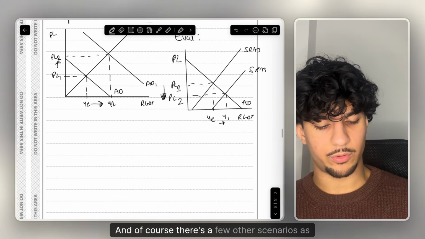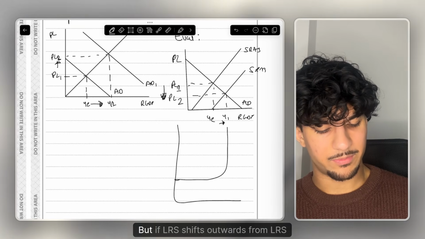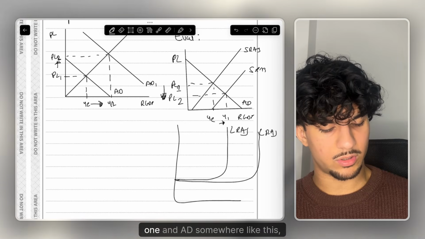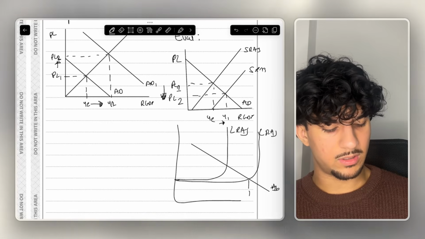And of course, there's a few other scenarios as well. Let's think about LRAS. That's a horrible LRAS. But if LRAS shifts outwards from LRAS to LRAS1 and AD somewhere like this, we would get an increase in real GDP.